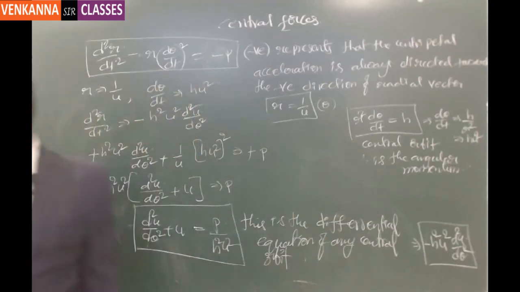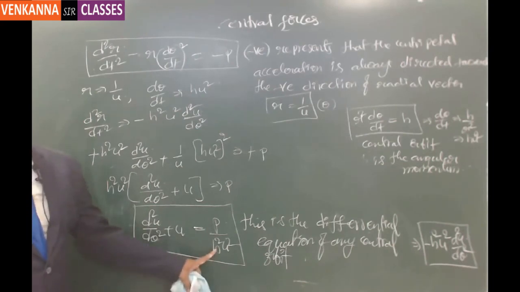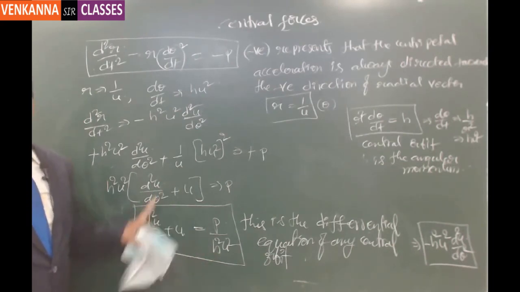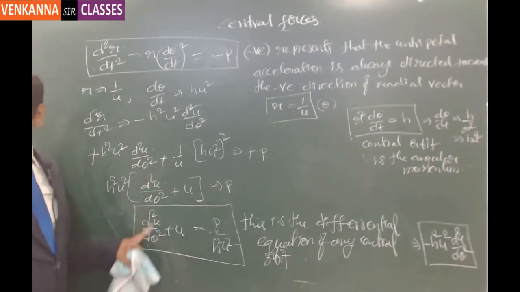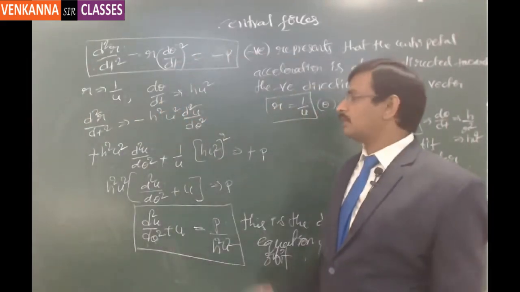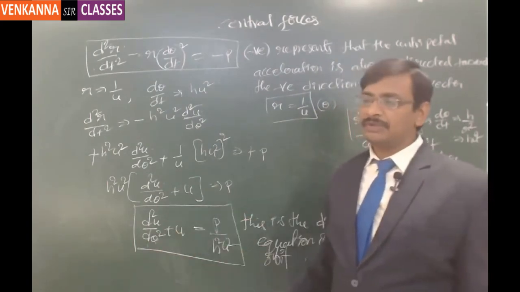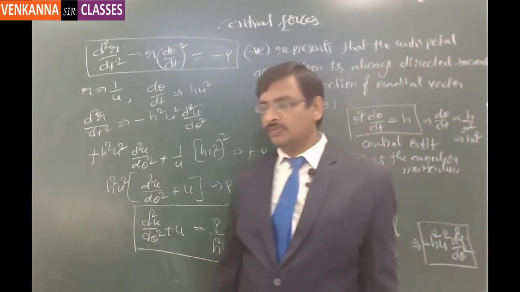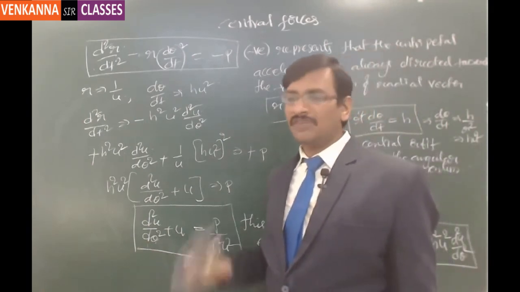Got it? So this is the fundamental relation for any central orbit, where u is 1 by r, p is the centripetal acceleration, h is the angular momentum, and theta is the path variable. So r and theta are the fundamental variables which describe the path of the particle, or in this case the path of the planet. For any central force, this is the differential equation. It is irrespective of the law of force, whether inverse square law, inverse cube law or whatever the law may be.